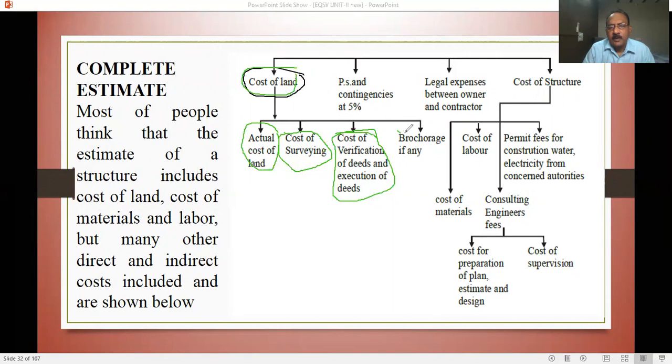Brokerage, if any. Nowadays there is real estate.